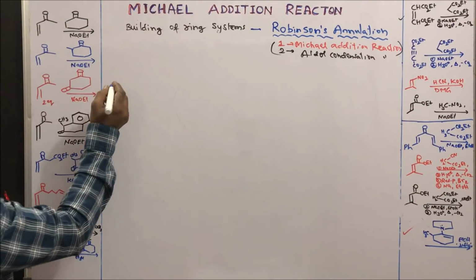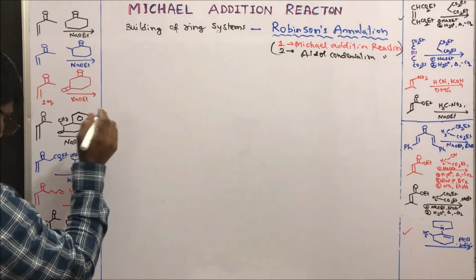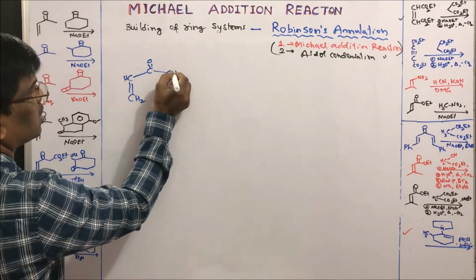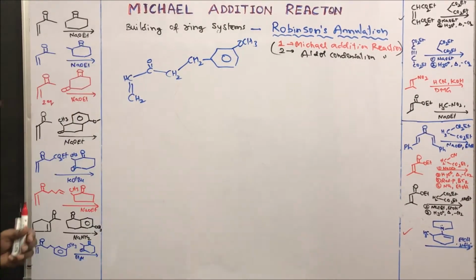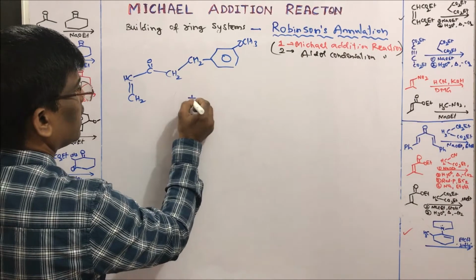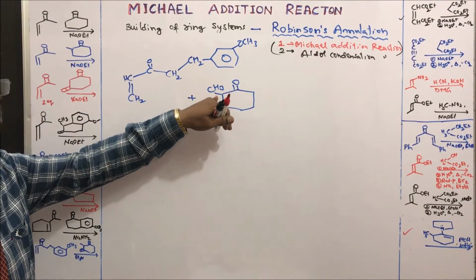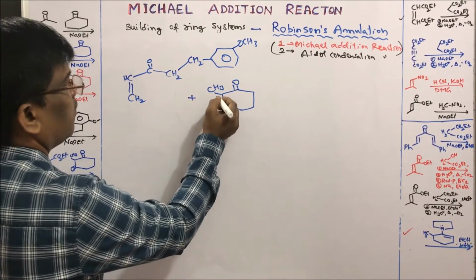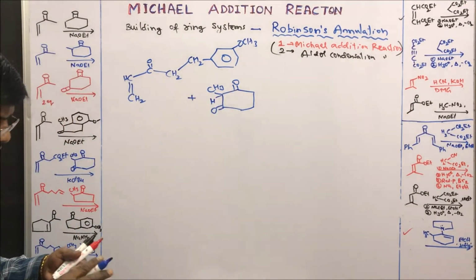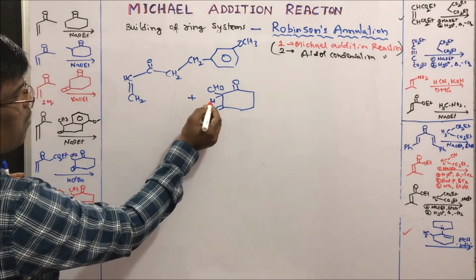Let us take one more example under Robinson annulation. And when I react it with, now we know that a highly alkylated carbon is going to have a very active hydrogen. So what is going to happen?